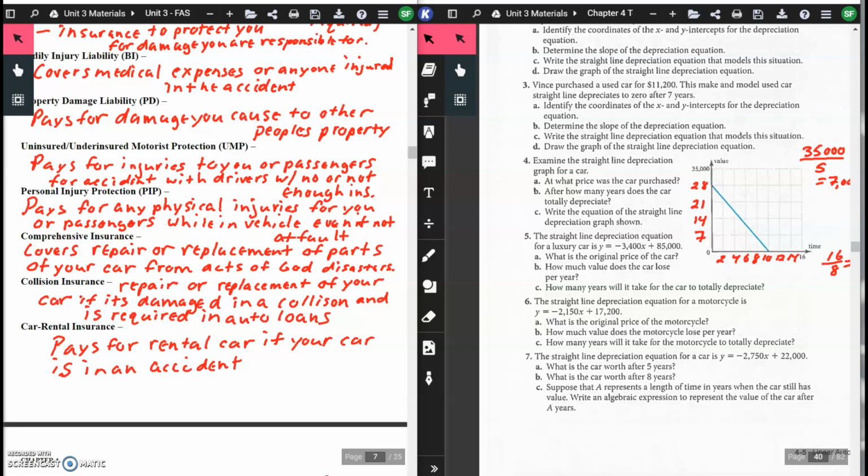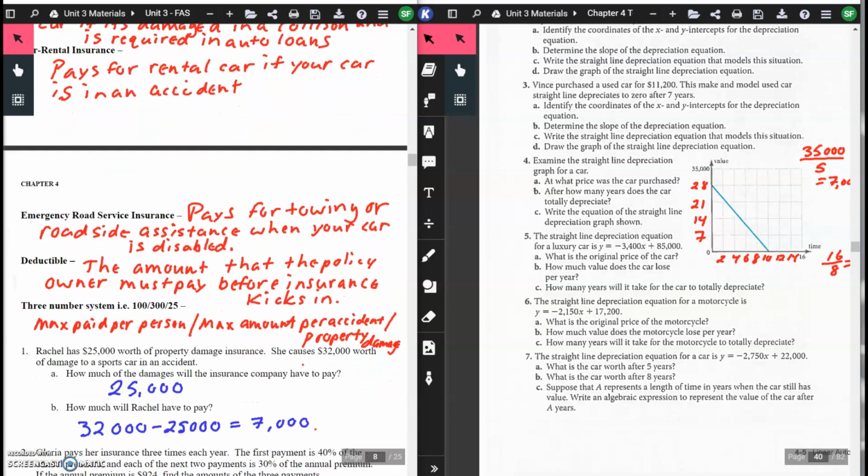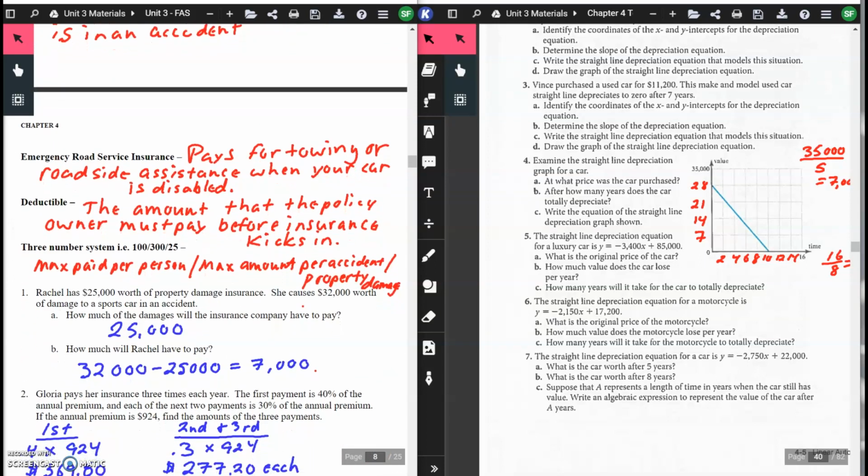Collision insurance, this is repair or replacement of your car if it's damaged in a collision, and this is required in your auto loan. Car rental insurance, this pays for a rental car if your car is in an accident. Emergency roadside service, this pays for towing and roadside assistance when your car is disabled. Deductible, this is the amount the policyholder must pay before your insurance kicks in and pays the rest.